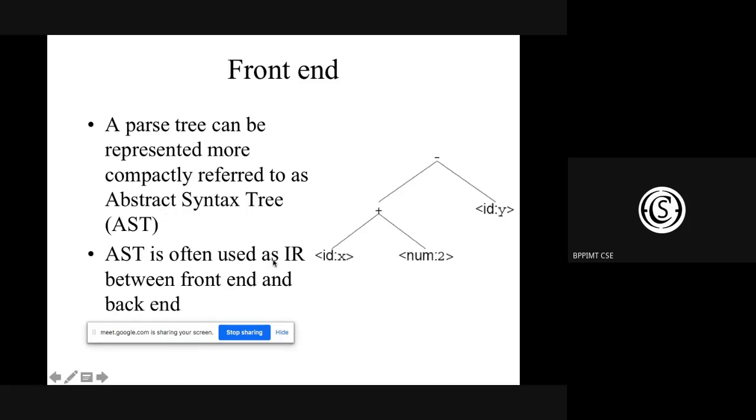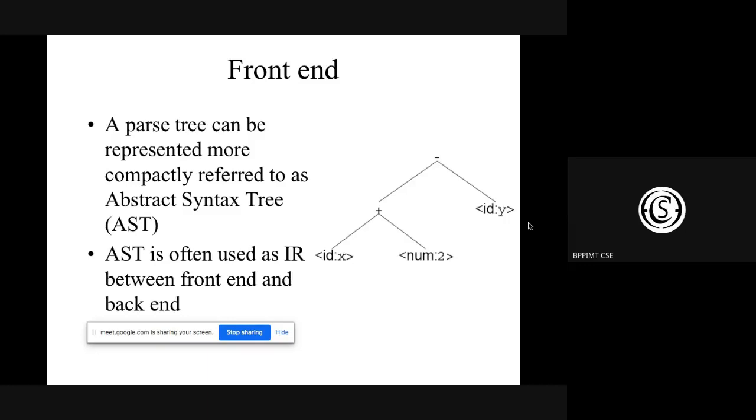AST is often used as IR between front end and back end. So this tree will ultimately be converted into a structure like this: x plus y minus x plus 2 minus y. This will be used to generate the intermediate representation, which will act as an input to the backend process.